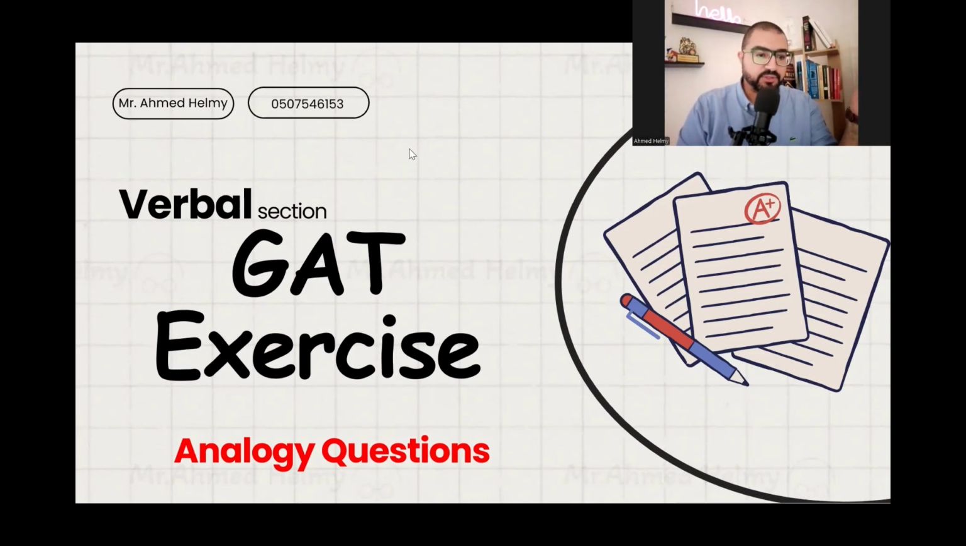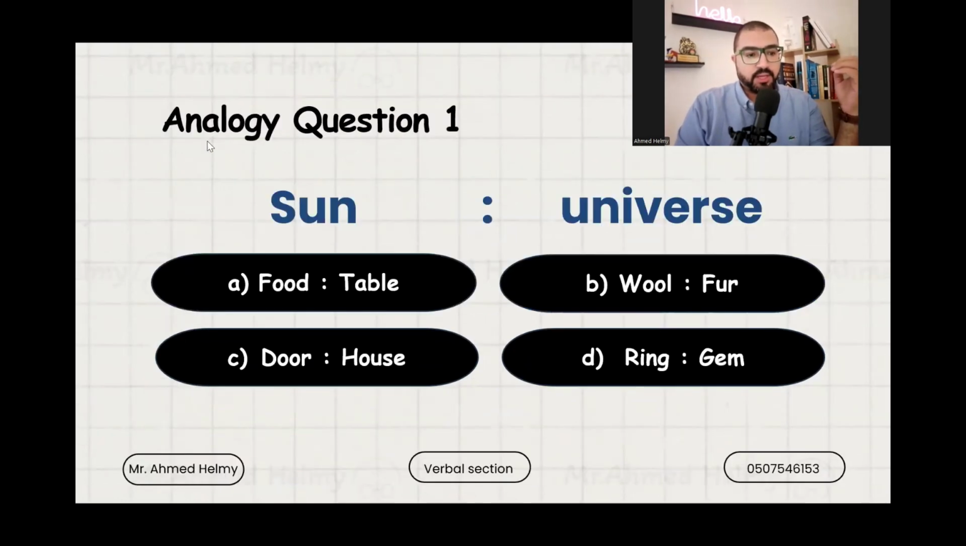Okay, let's see the first question. The first question goes like sun and universe. Number one, we have to determine the relation between sun and universe. What do you think? You have 5 seconds. Okay. So if you said the relation between sun and universe is part to whole, you're absolutely correct, because the sun is part of the universe.